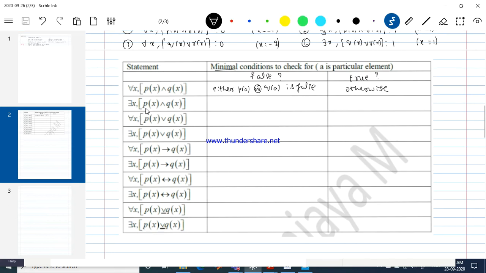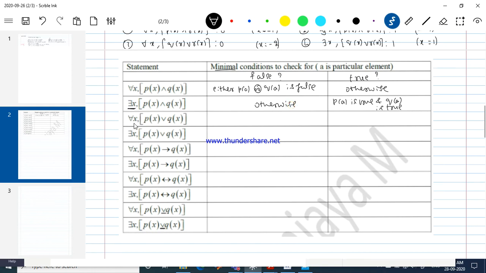What about there exists x, P of x conjunction Q of x? When do we say this is true or false? For there exists, what are we supposed to try to prove? We need to show it is a true statement: show P of A is true and Q of A is true. You need to prove both are true statements here. I need to identify one example to claim this one. Otherwise it is a false statement.